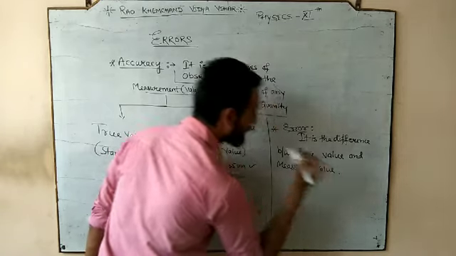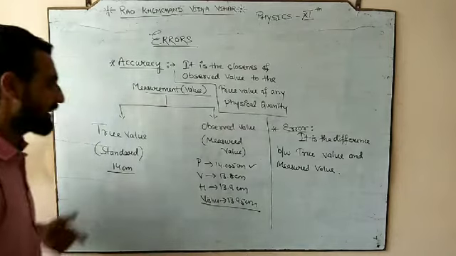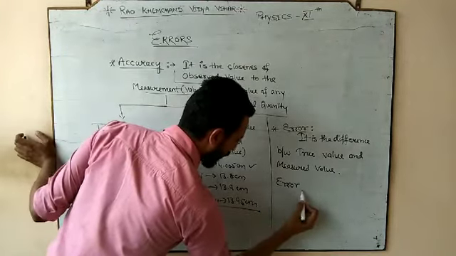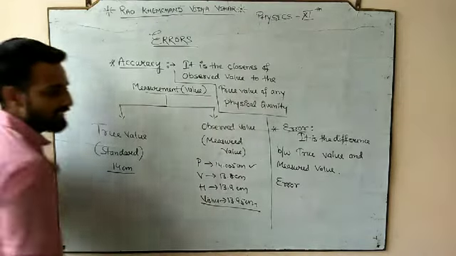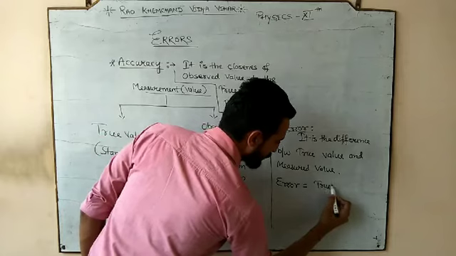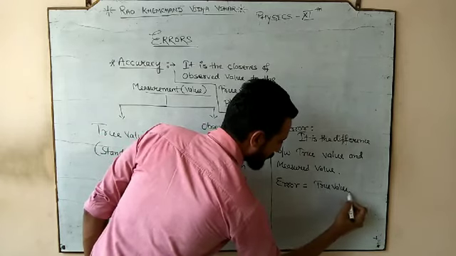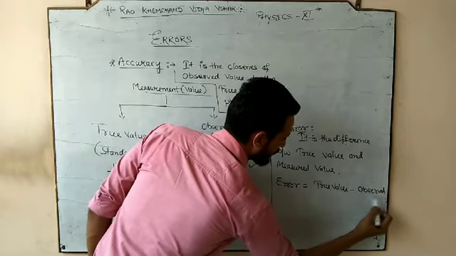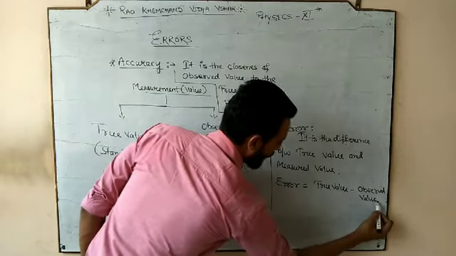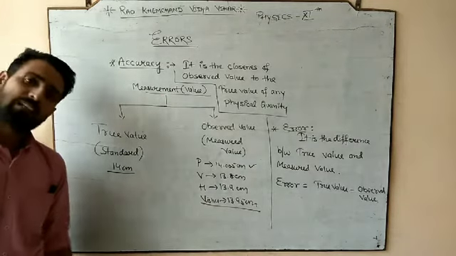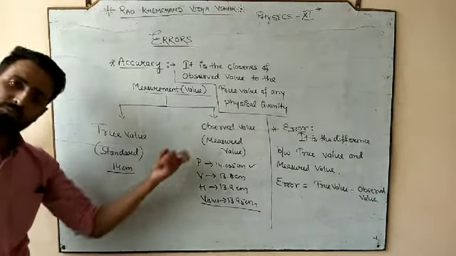And how can we calculate the error? Just simply, how you can obtain the error in the reading. The error can be calculated as the true value minus the observed value. Clear? So the formula for the error is the difference between the true value and the measured value, or you can say the observed value.